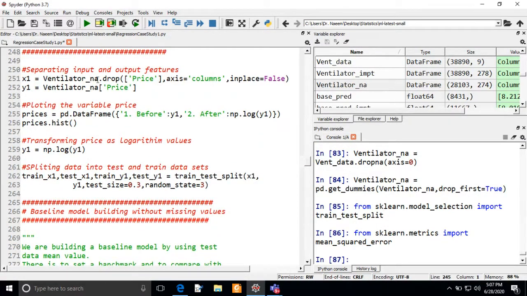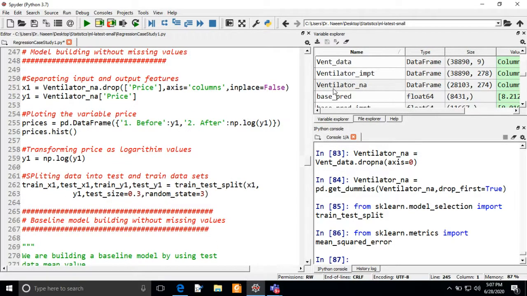Now in our data frame ventilator underscore NA, we have all the columns, and the price is the most significant column that we are going to predict. So this is the output feature, and it has to be excluded from the input data frame. So I am using ventilator underscore NA dot drop, dropping this column from this data frame, and keeping the result in the new data frame X1.